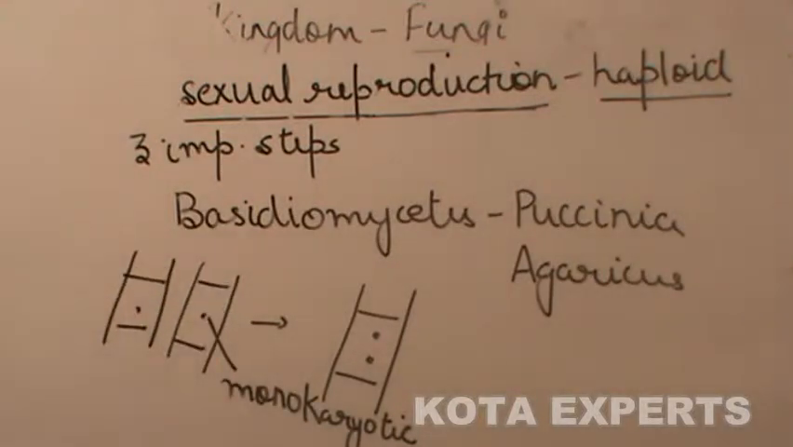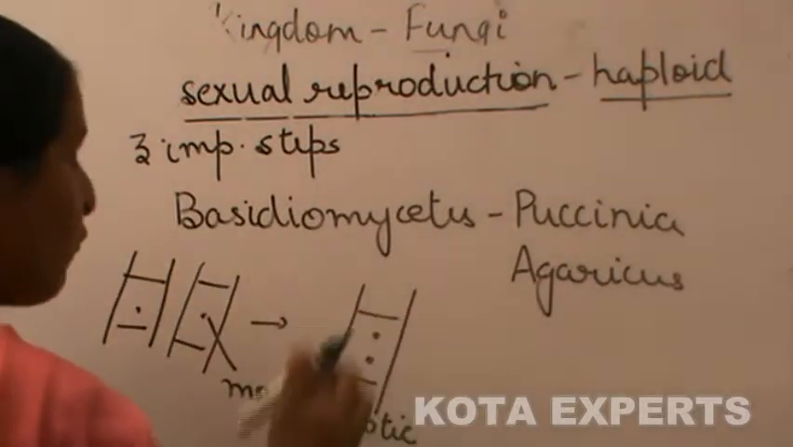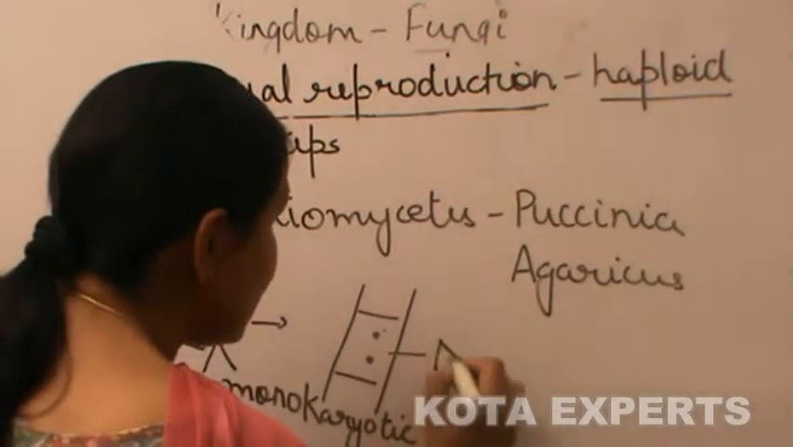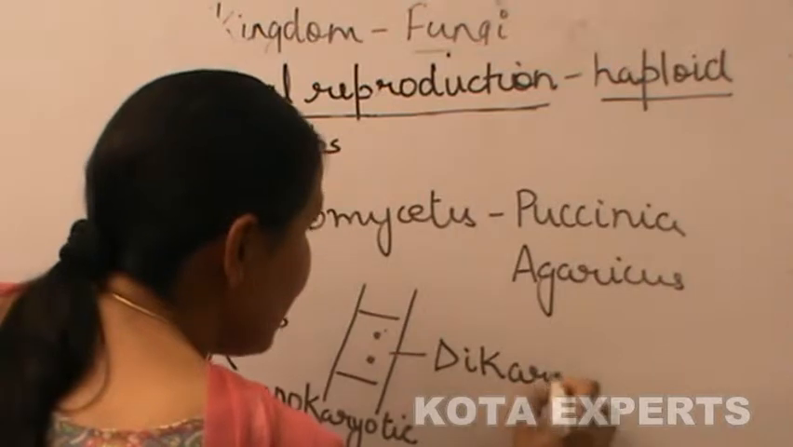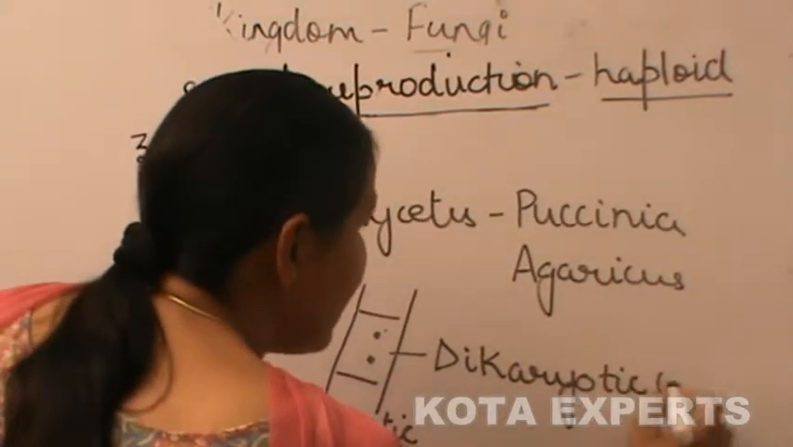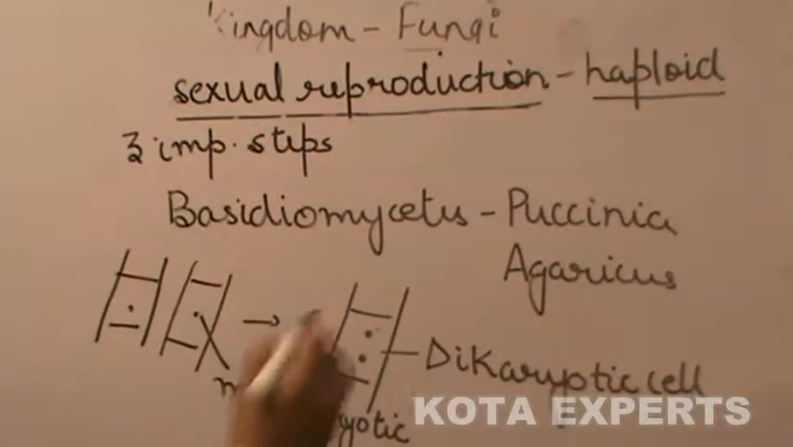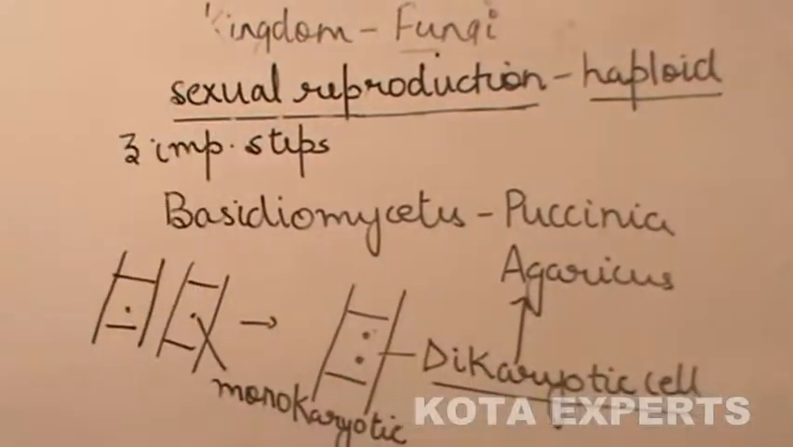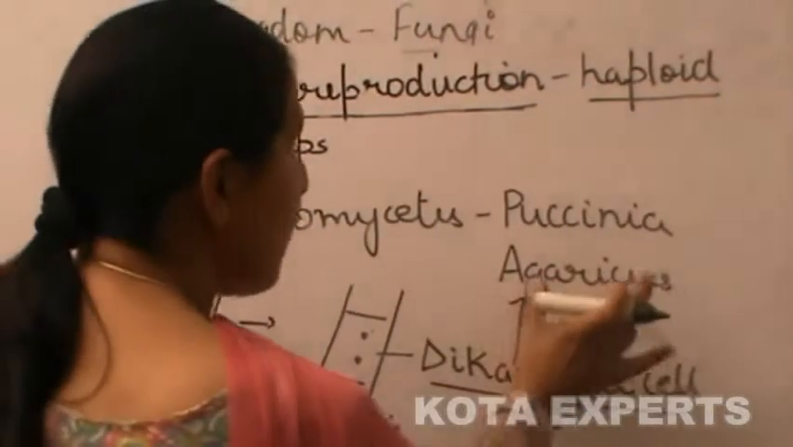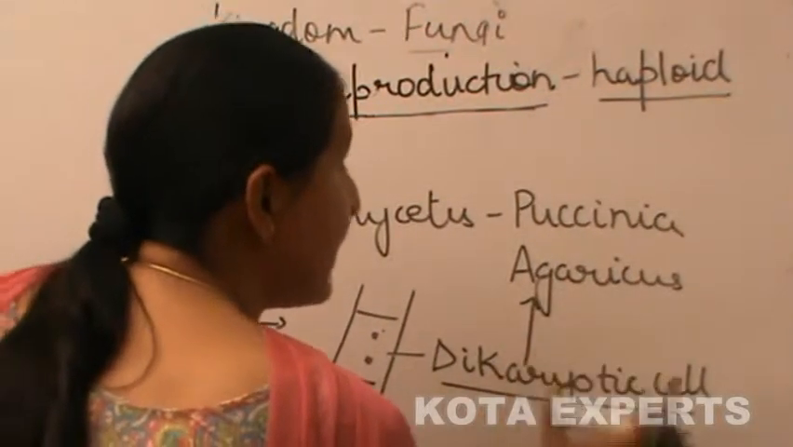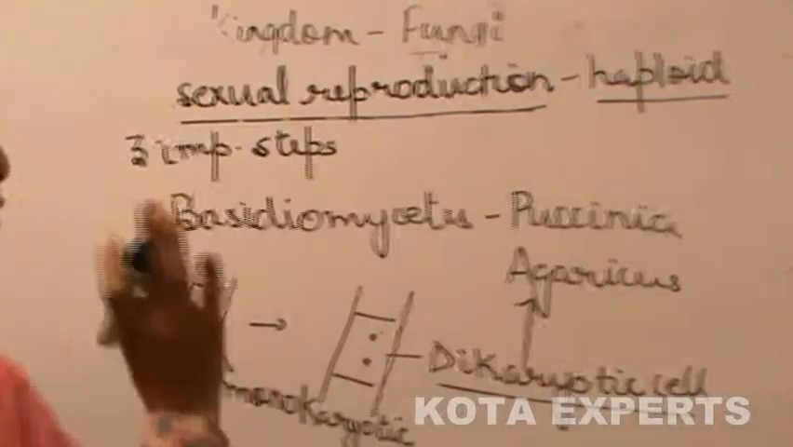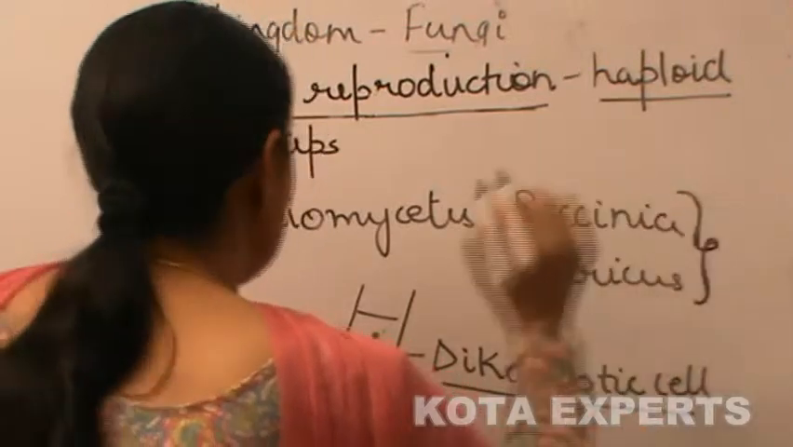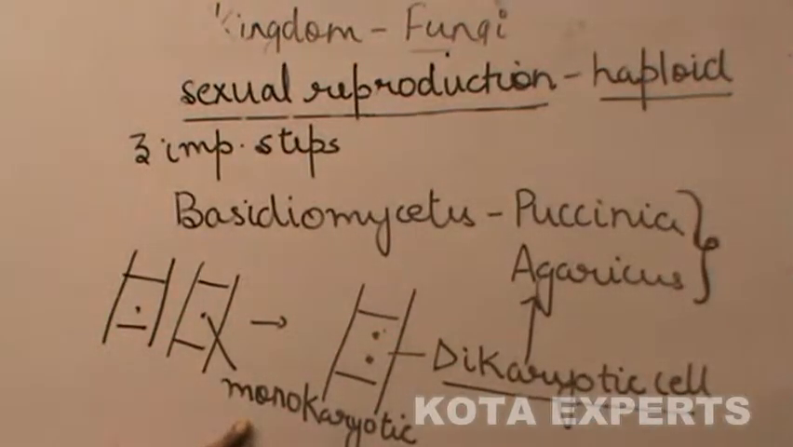When two such cells fuse, it results in the formation of a two-nucleated cell, and this two-nucleated cell is called a dikaryotic cell. This dikaryotic cell forms a different type of mycelium, known as dikaryotic mycelium, which is found in Puccinia and Agaricus only. Generally, mycelium is monokaryotic.